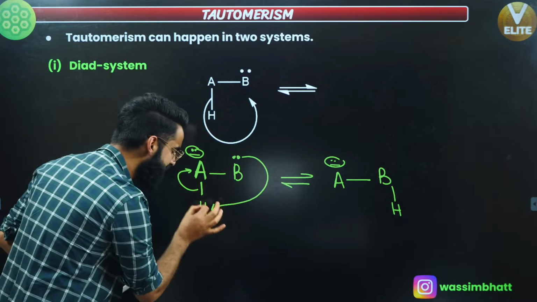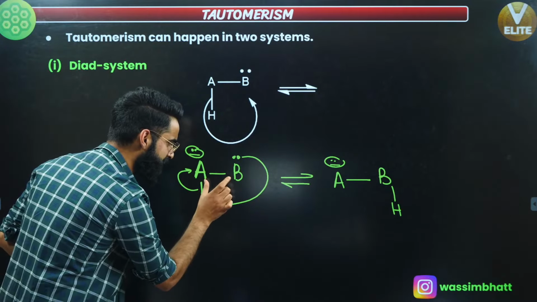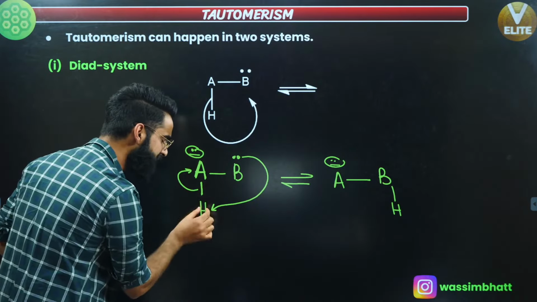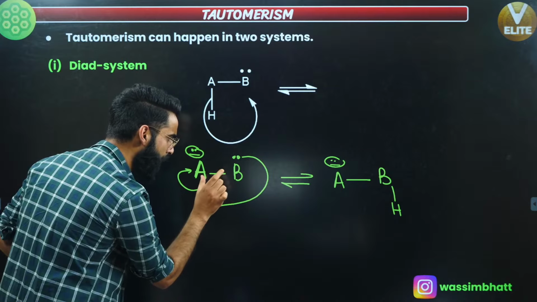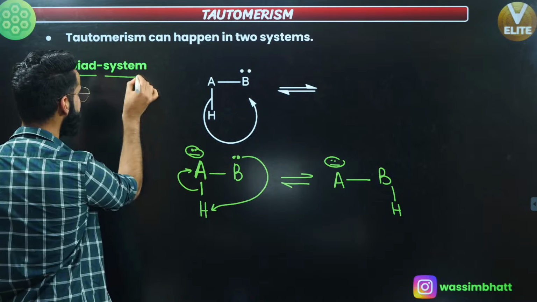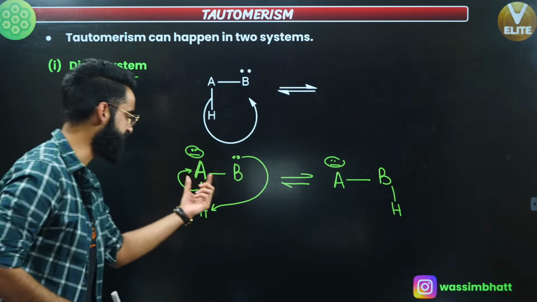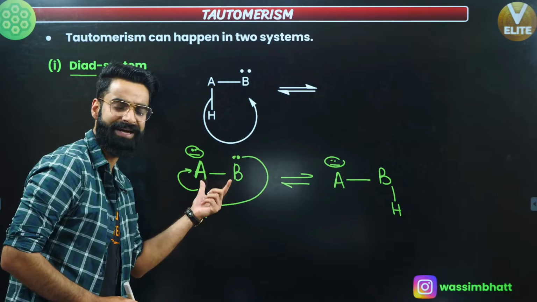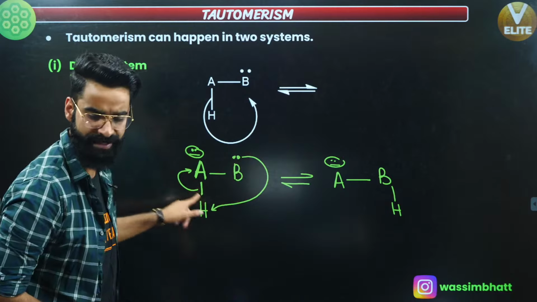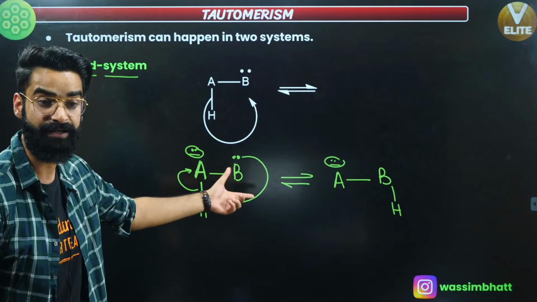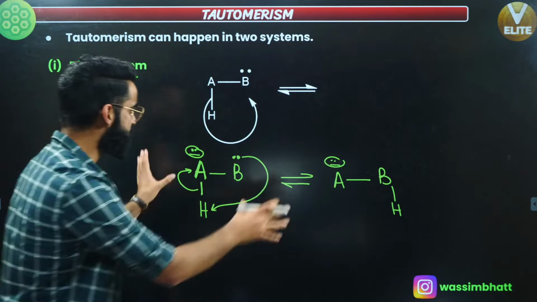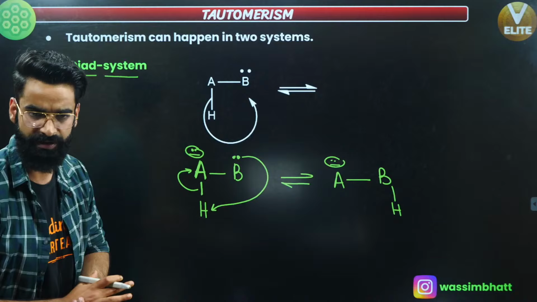And the oscillation of H positive right here is taking place between two adjacent polyvalent atoms, right? So I'll be calling this system a diad system, in which the oscillation of H positive takes place between two adjacent polyvalent atoms. And whenever there is the oscillation of H positive between two polyvalent atoms in a molecule, it leads to tautomerism. So these two are what I'll be calling the tautomers of each other.